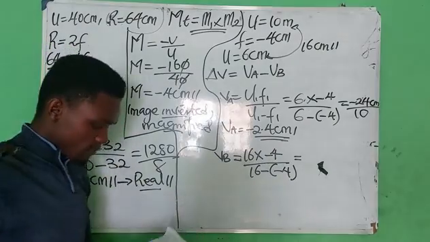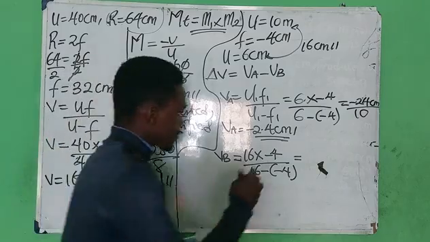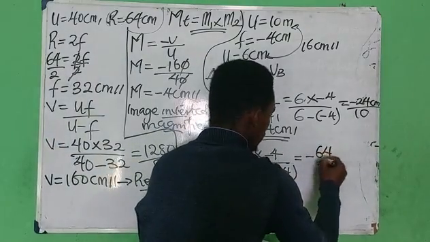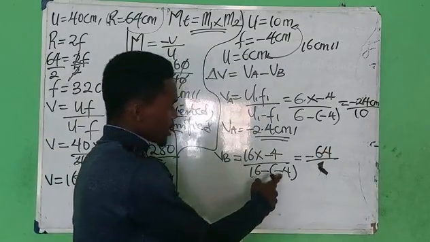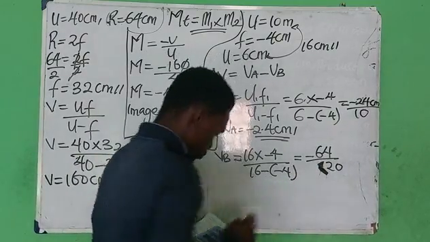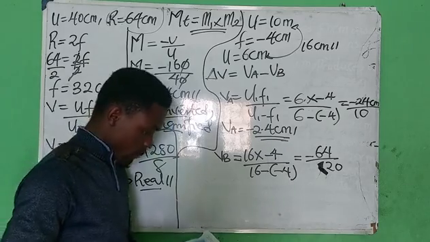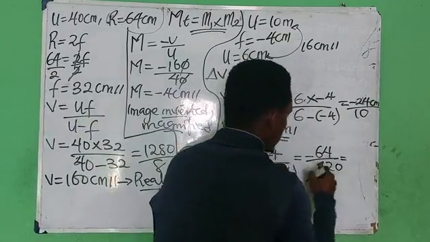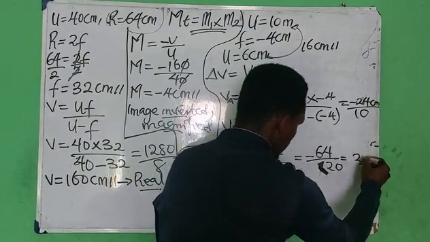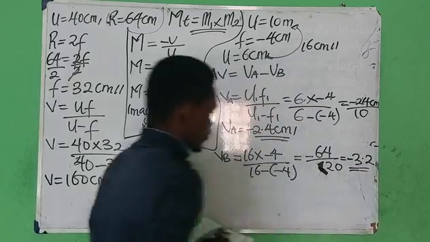So 16 times 4, I'll have minus 64 over, minus times minus is plus, so this is 20. So 64 divided by 20, I'll have 3.2. However, there's minus, that is minus 3.2.